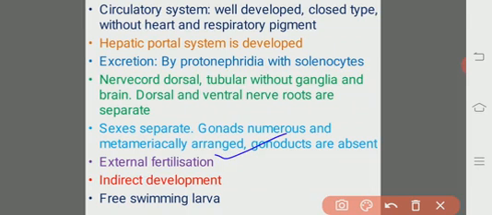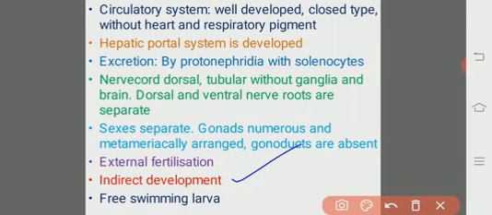External fertilization is seen in the case of cephalochordates, where the gametes are released outside into the ocean water, and within the water itself fusion of pronuclei of male and female gametes takes place. That is known as external fertilization, and the development is indirect.